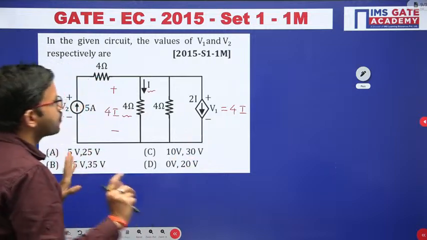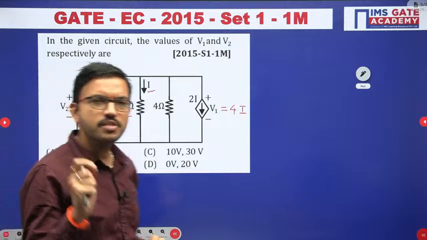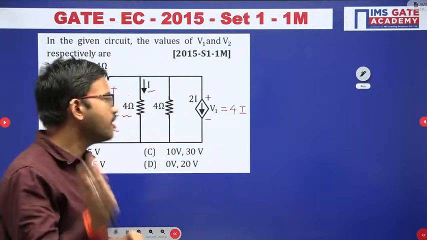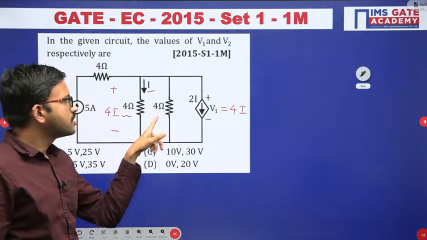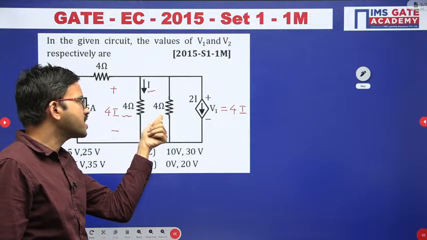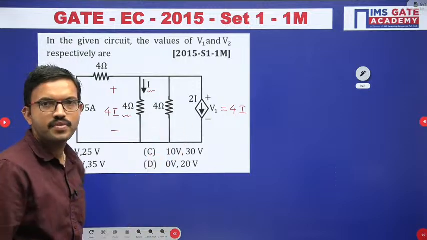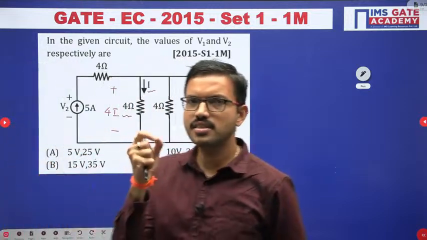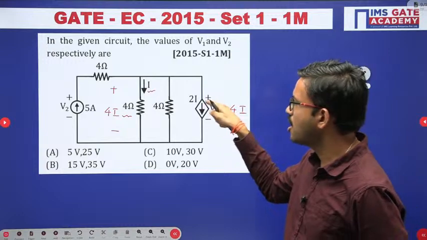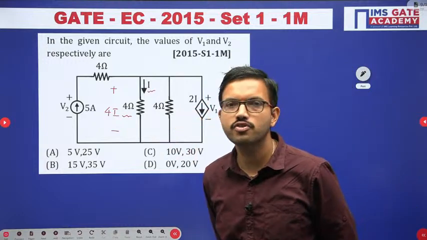Okay, now just tell me, without using pen and paper, all of you give a try. Just mention how much current is flowing through the 4 ohm resistor. I have already given the hint. Based on that hint, all of you give a try: how much current is flowing through the 4 ohm resistor?